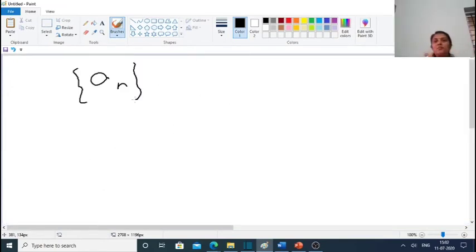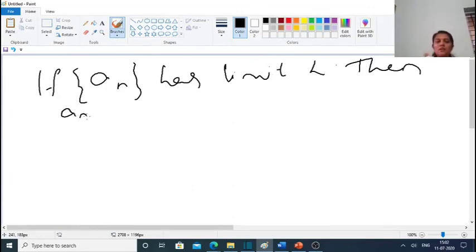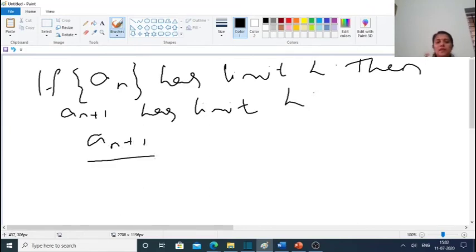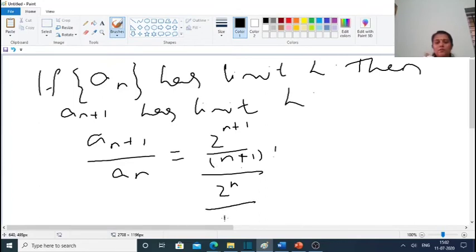We have to find the limit of the sequence an. If the sequence an has limit L, then an plus 1 also has limit L. So consider an plus 1 by an, which is equal to 2 raised to n plus 1 by n plus 1 factorial, divided by 2 raised to n by n factorial.